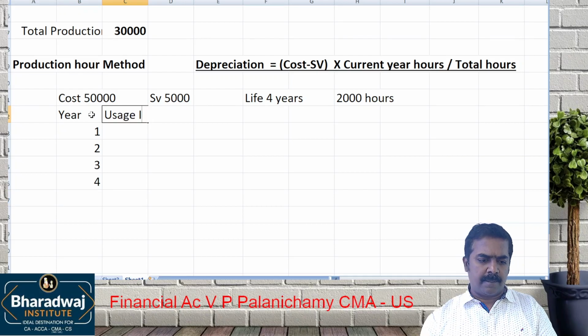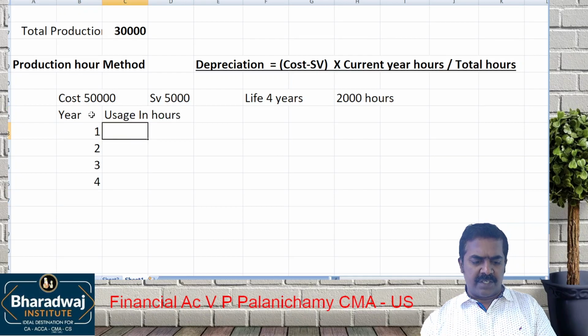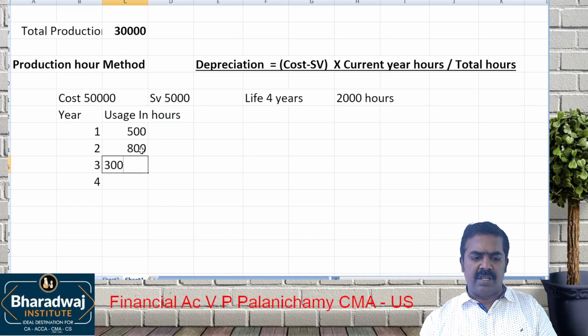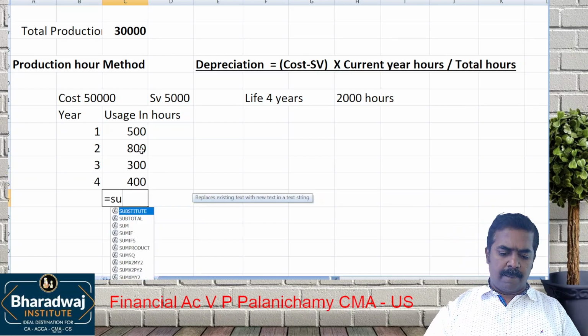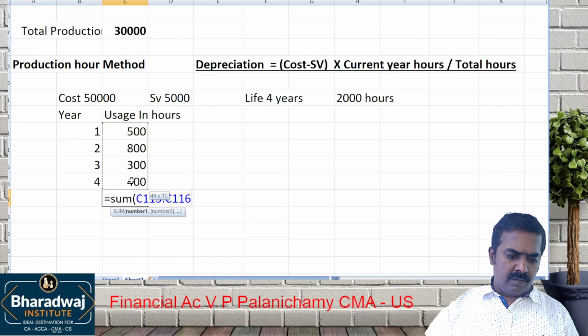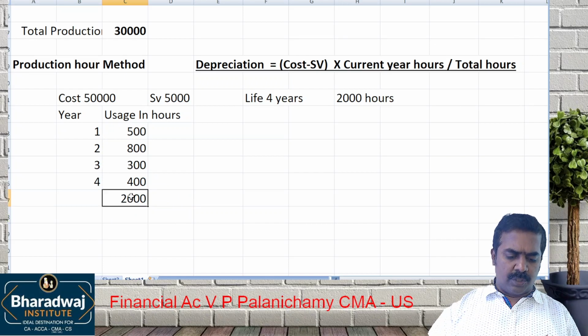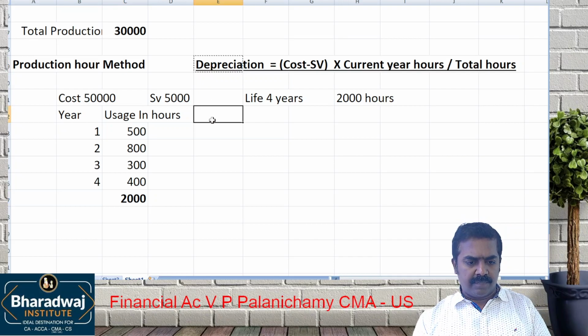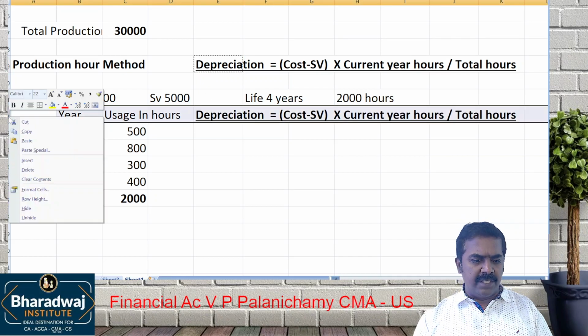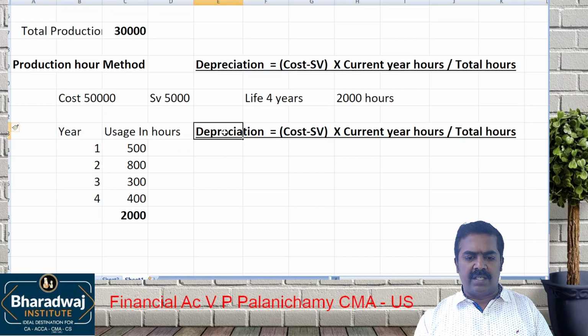Usage in hours. Let's assume in the first year we used it for 500 hours, second year 800 hours, third year 300 hours, fourth year 400 hours. What is the total usage? 2,000 hours. Usage is like this. How to calculate depreciation? Cost minus scrap value into current year hours divided by total hours.